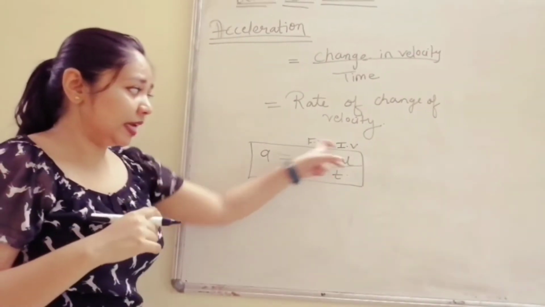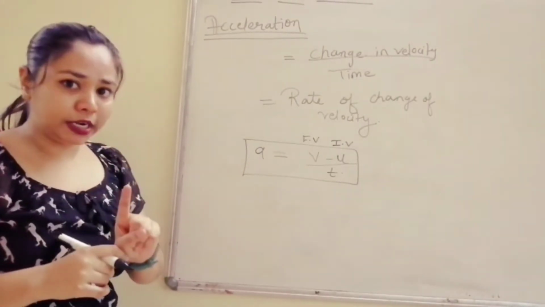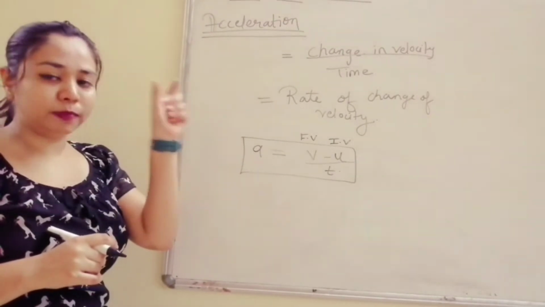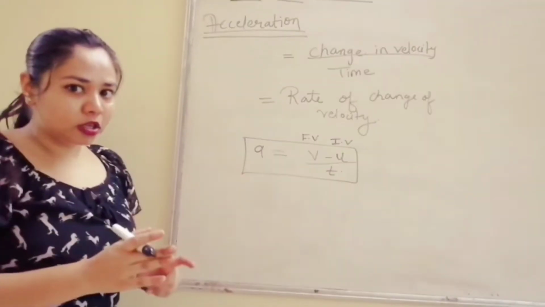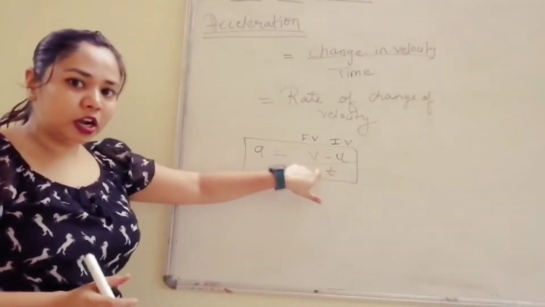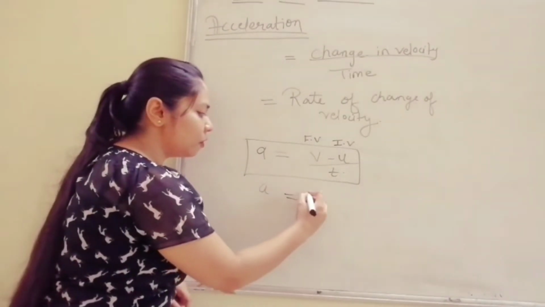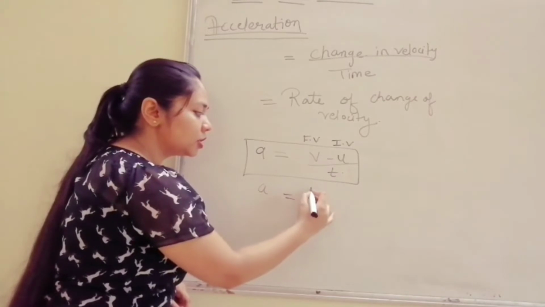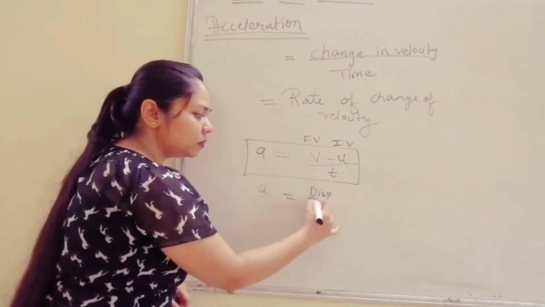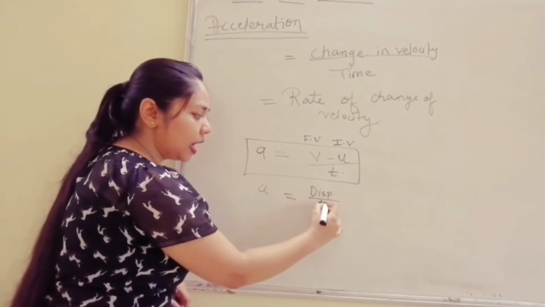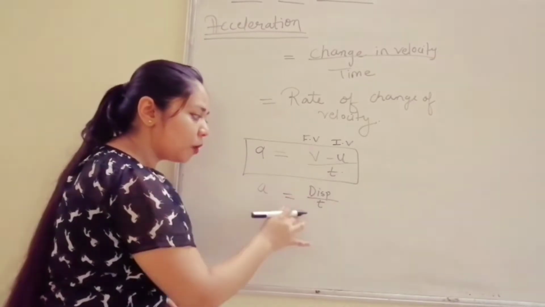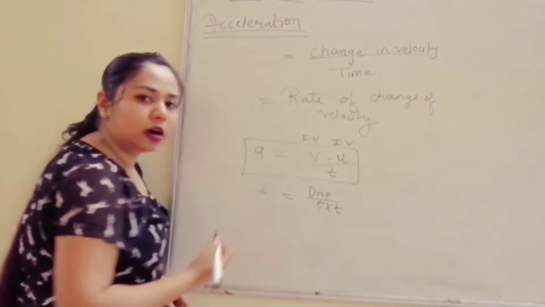Now velocity itself has time in the denominator. We studied that displacement upon time is velocity. Again there is time in the denominator. Okay. So what will happen now? Acceleration will become what? Velocity was displacement upon time, and acceleration is again upon time. That means t will multiply here again.